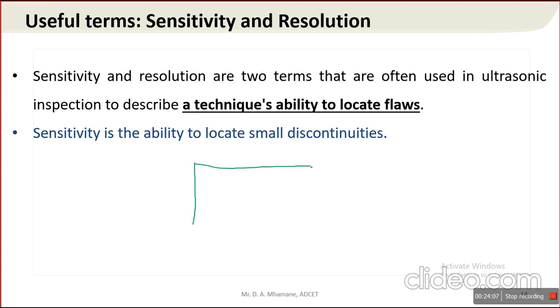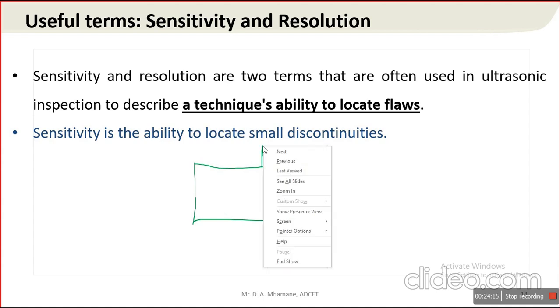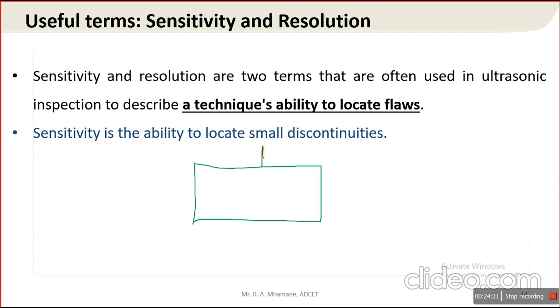Suppose this is a plate and this is a probe, and there are two discontinuities very near to each other.